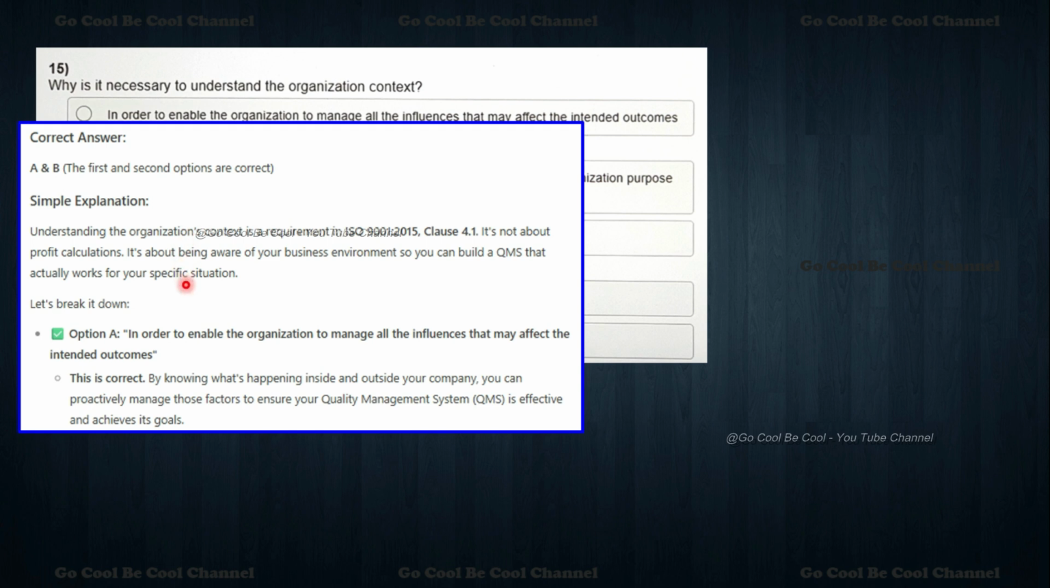A simple explanation of understanding the organization context: here, in 4.1, it's not about profit calculation, it's about being aware of your business environment, so you can build a QMS that actually works for your specific situation. Let's break it down. Option A: in order to enable the organization to manage all the influences that may affect the intended outcomes. This is correct. By knowing what's happening inside and outside your company, you can proactively manage those factors to ensure your QMS is effective and achieves its goals.